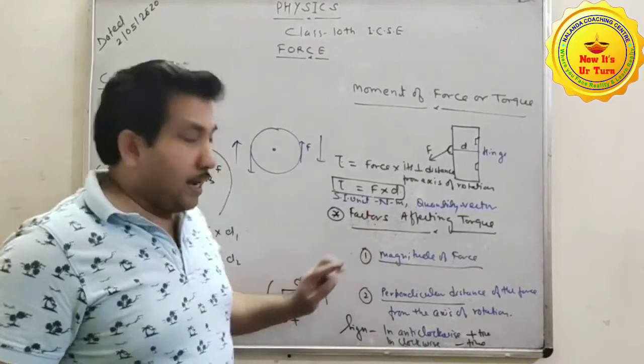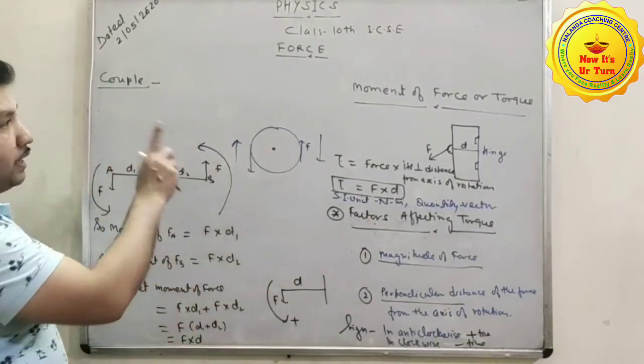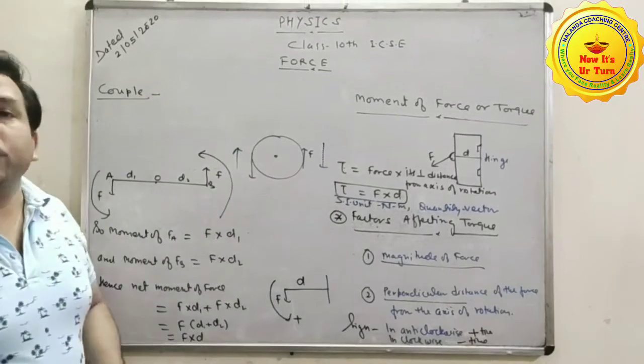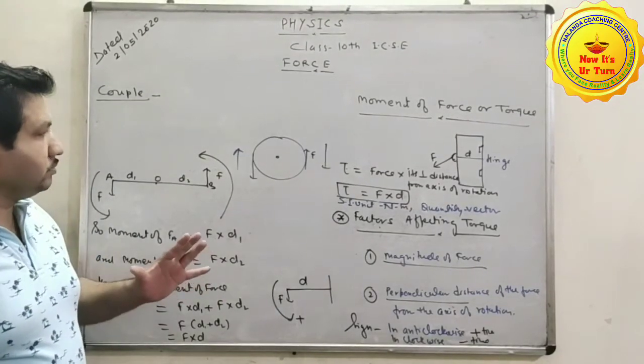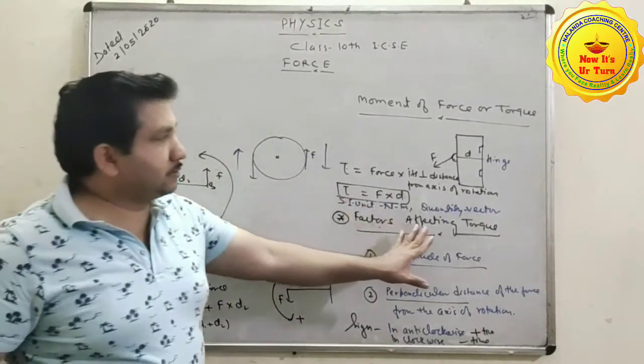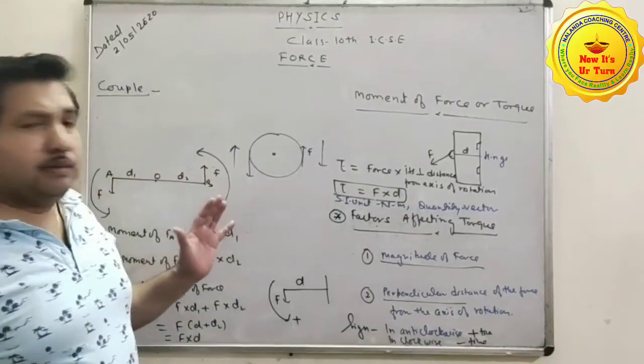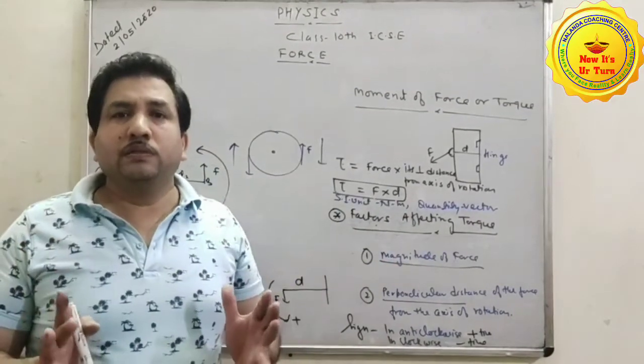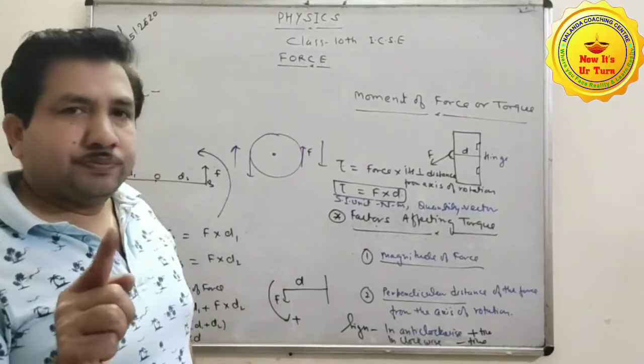Clear? Here is the difference between couple and moment of force. In the case of a single force, rotational motion is impossible due to a single force alone.